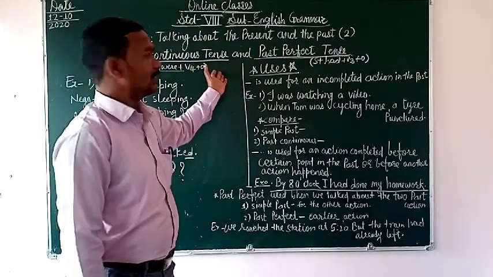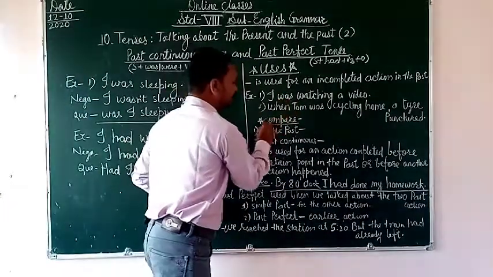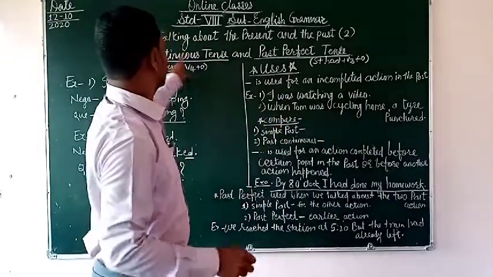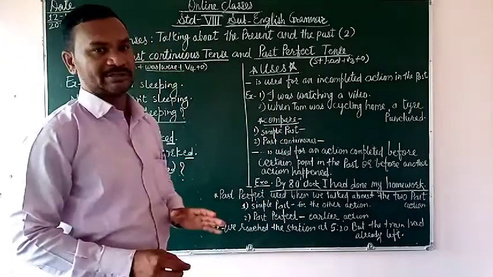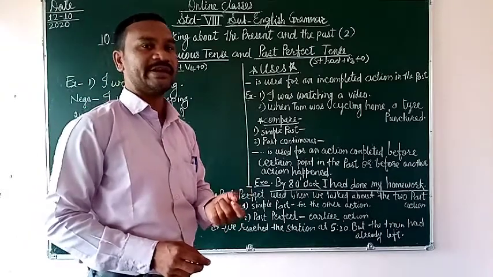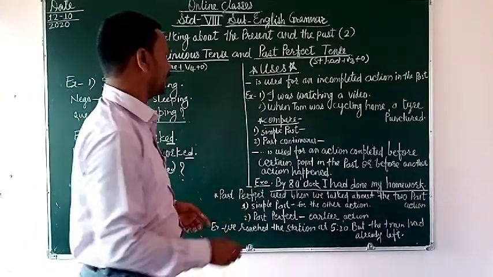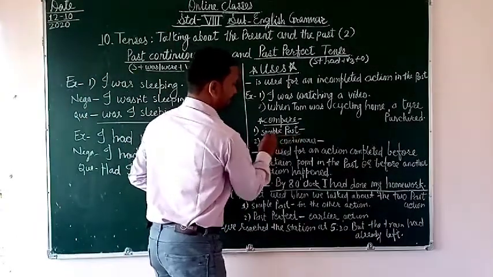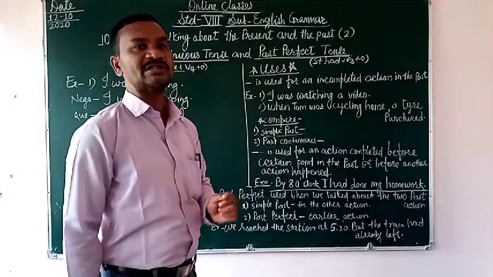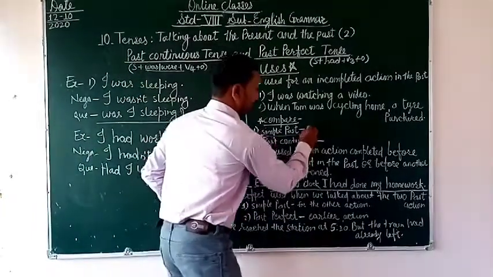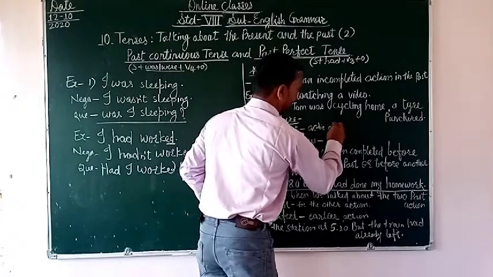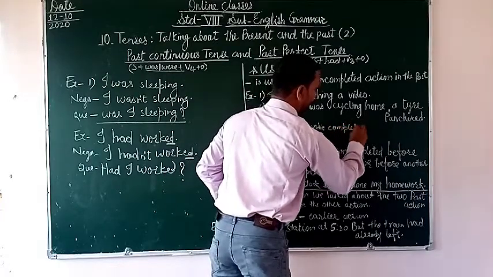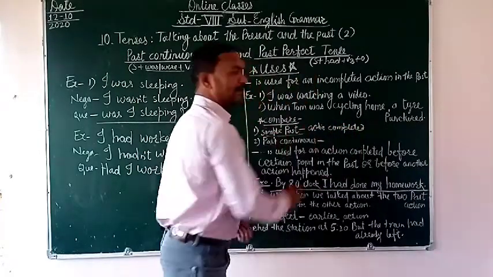Got it? So there is a little difference between the simple past and the past continuous tense. You may have a question regarding that: what is the difference? See here, when you are discussing the simple past, this is an action completed. When the action is already completed in that time, use the simple past.